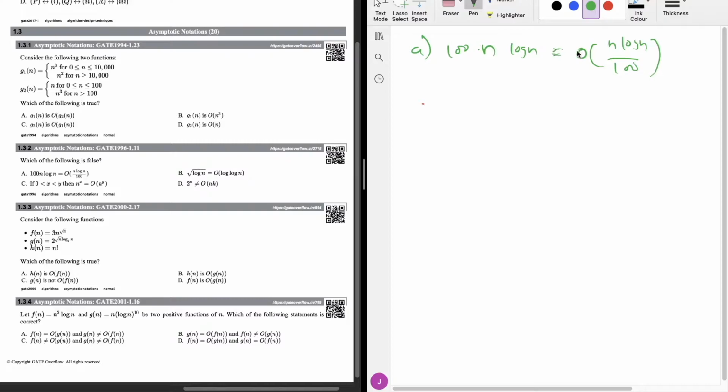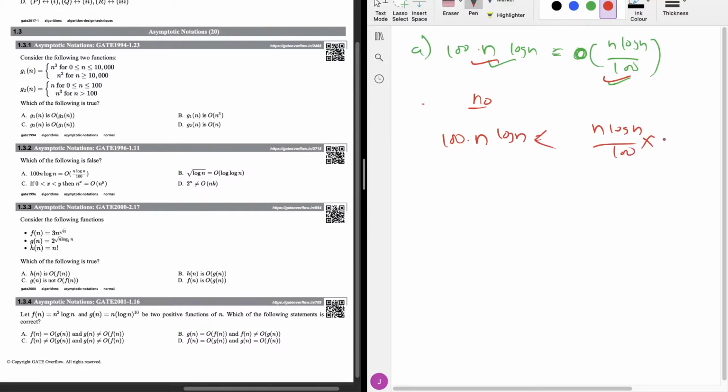This is the big O function given, so that means the other function should be greater than this function for some value of n naught. After that n naught value, it should stay greater. So can I write 100 into n into log n is smaller than n log n by 100?